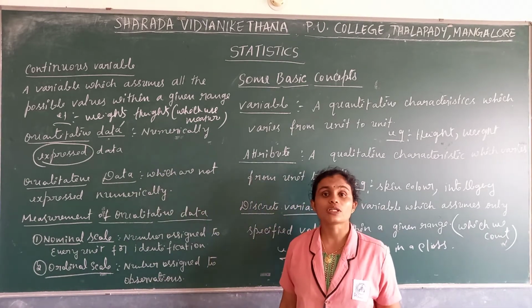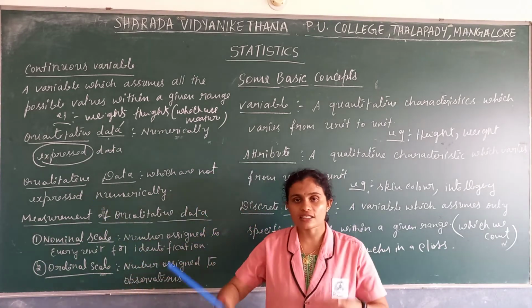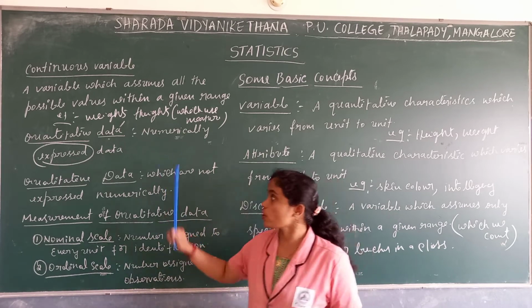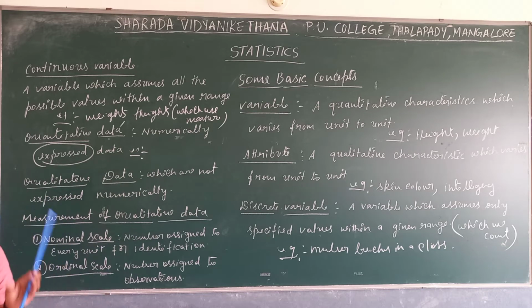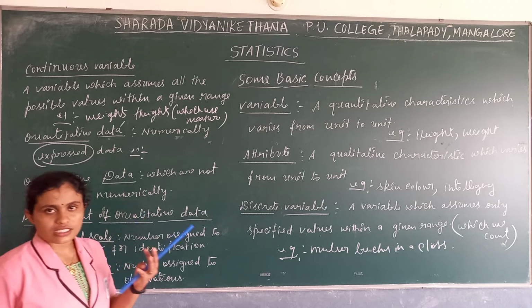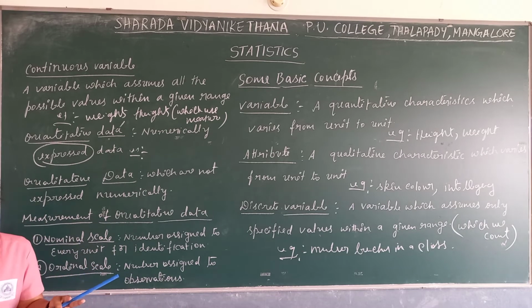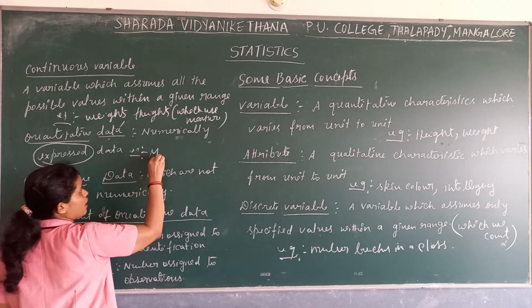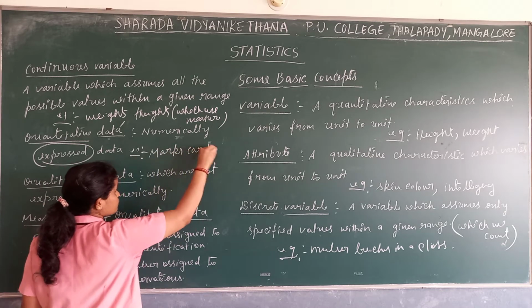The quantitative characteristics are which are measured in numbers, height, weight. The quantitative data which is numerically expressed, these are the data or information which we express in numbers. Data means any document or any information, the document which we present in numbers. For example, a marks card.